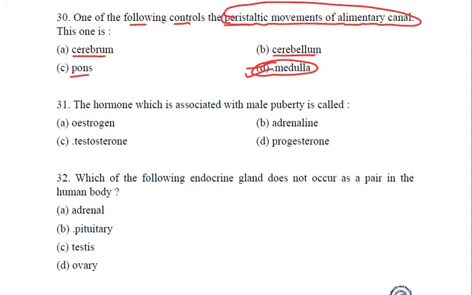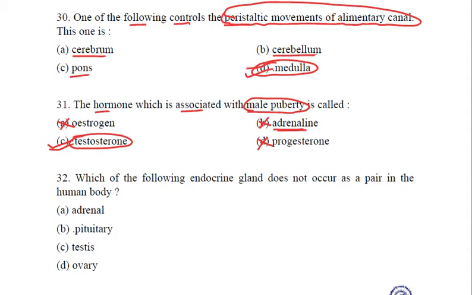Coming to the next question. The hormone which is associated with male puberty. Now this hormone is testosterone, because estrogen and progesterone are secreted by ovaries, which are present only in females, and adrenaline has nothing to do with male puberty. It is an emergency hormone. It is the testosterone. And what is the function of testosterone? It is responsible for the development of all secondary sexual characters in males. So the right answer you are going to mark is C, that is testosterone.